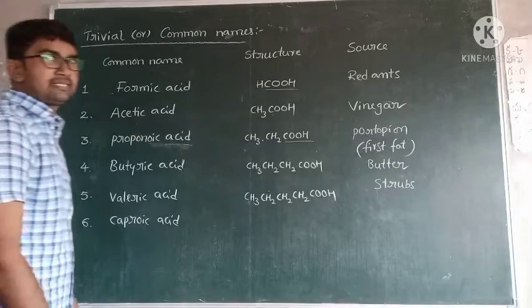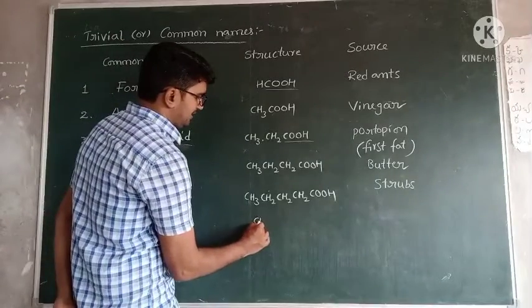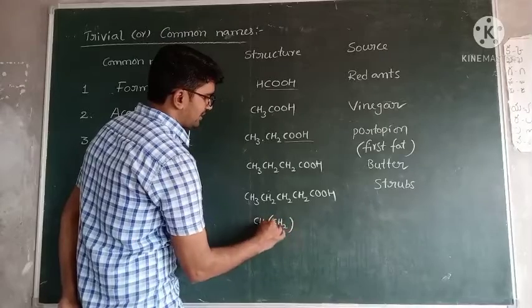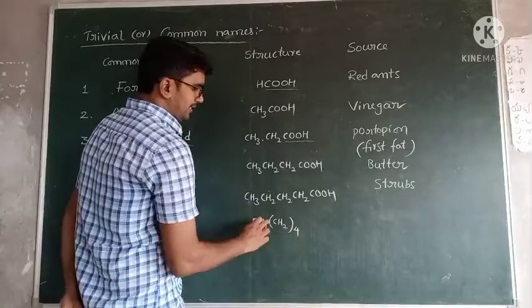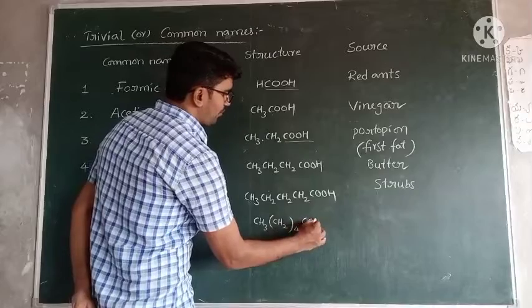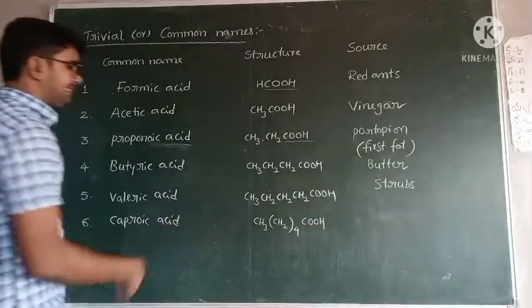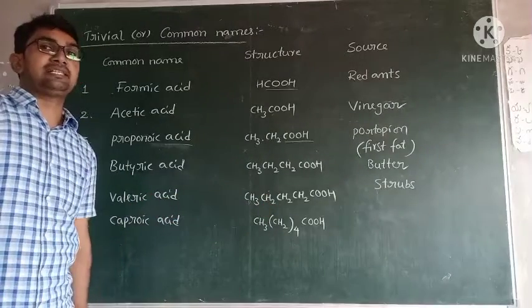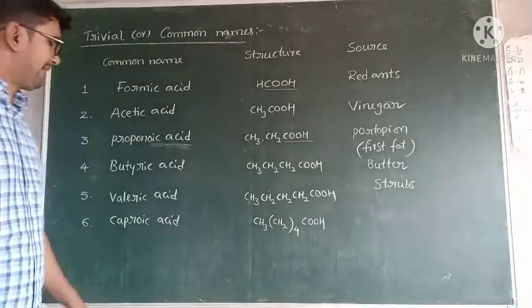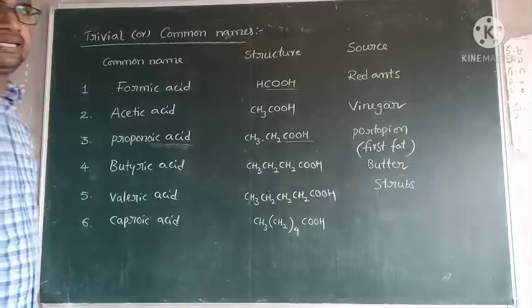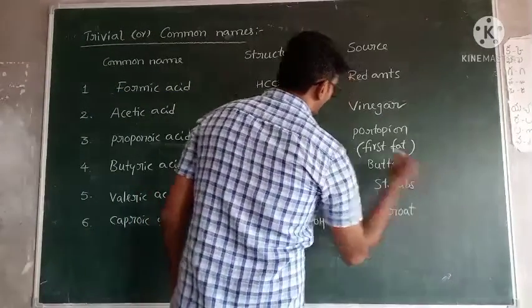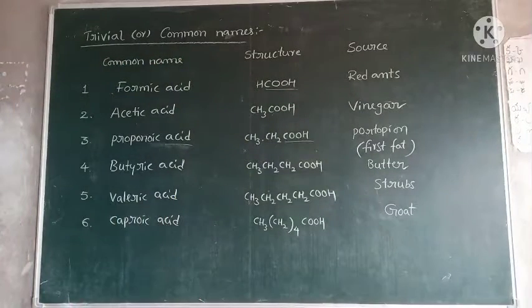Caproic acid contains 6 carbons. Generally CH3, then 4 carbons, CH2. Simply write it like this: CH3, CH2 four times, COOH. So this one contains 6 carbons, and the COOH group is present. That's why this is hexanoic acid, but the commercial name is caproic acid. Its source is goat. Goat contains caproic acid.